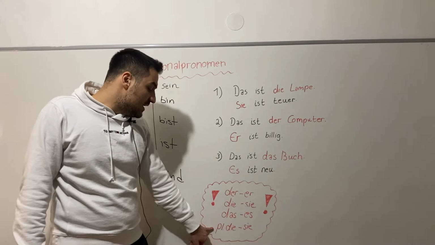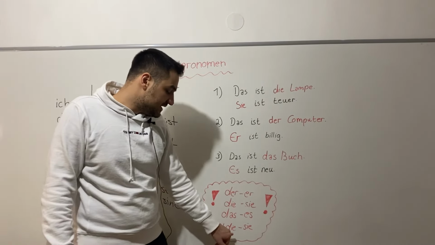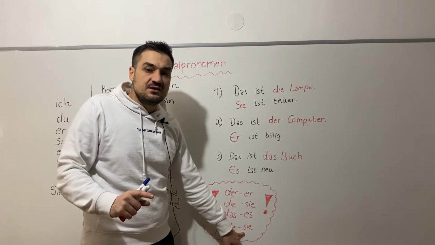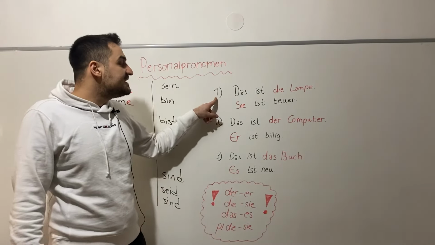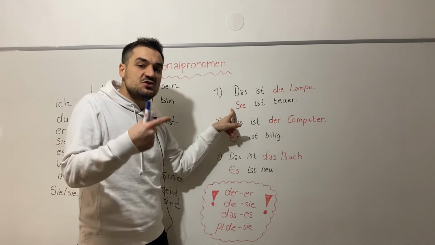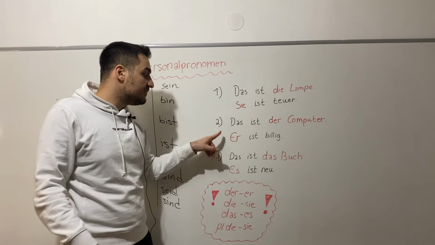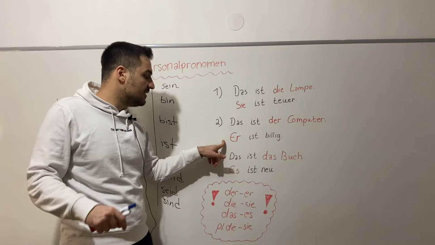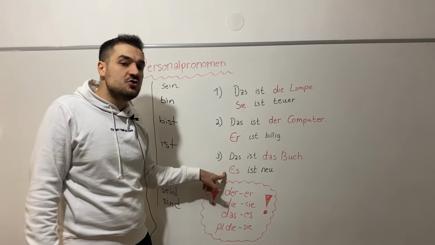And when it's in the plural form die, you can write instead sie. And let us repeat it. Das ist die Lampe. Sie ist teuer. Das ist der Computer. Er ist billig. Das ist das Buch. Es ist neu.